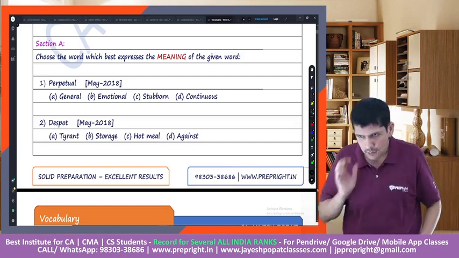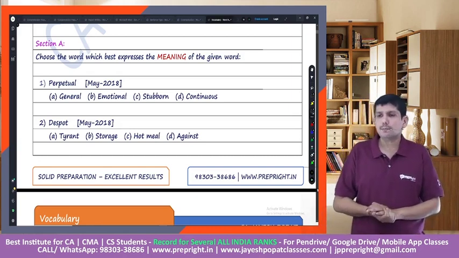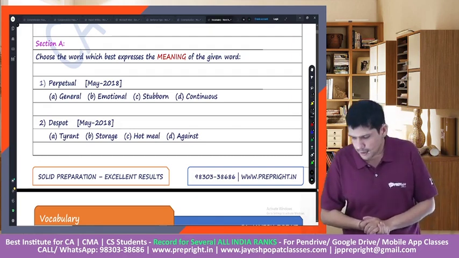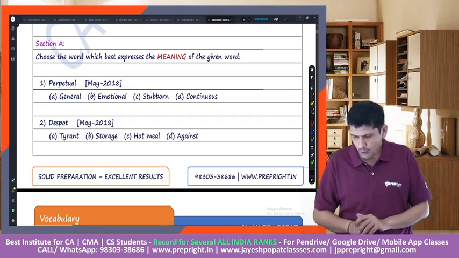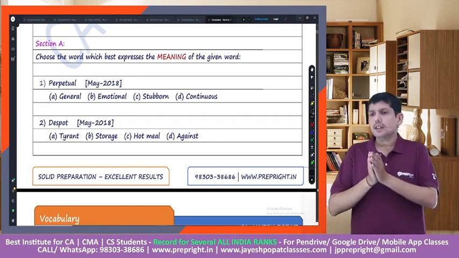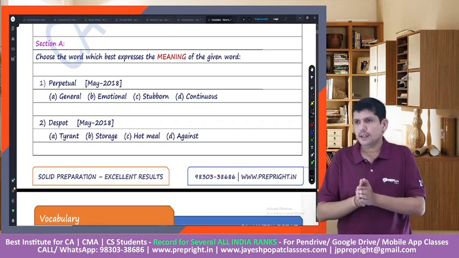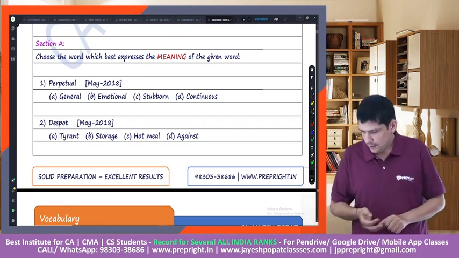Let's look at the first word. The first word was asked in the May 18 exam, which is perpetual. Could you please write the meaning of this word in the chat? What do you mean by perpetual? The options given are general, emotional, stubborn, and continuous. What do you mean by perpetual?